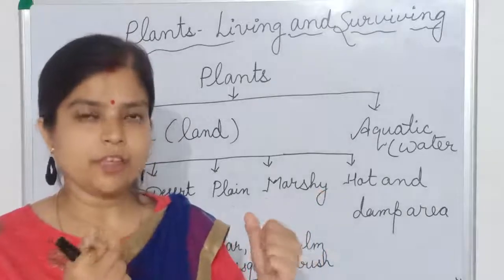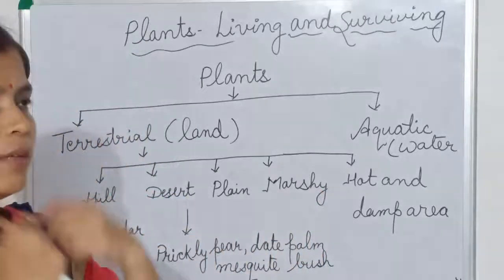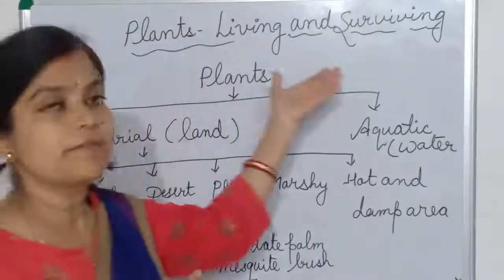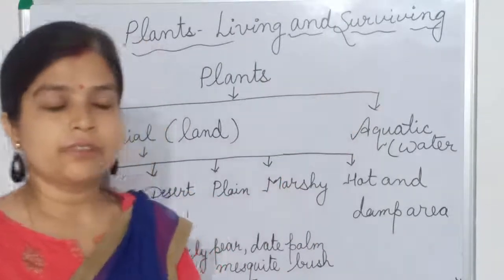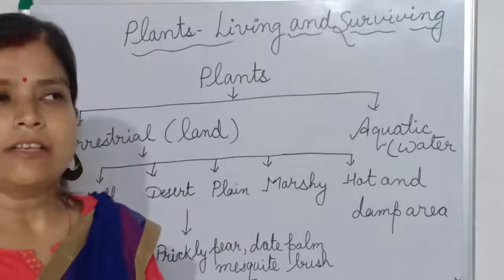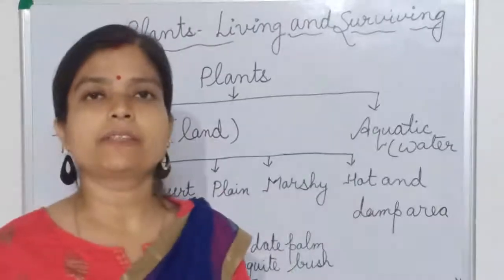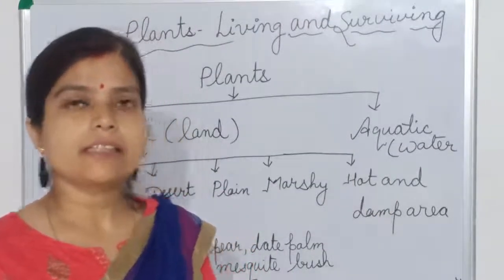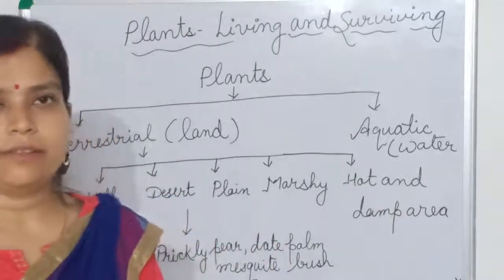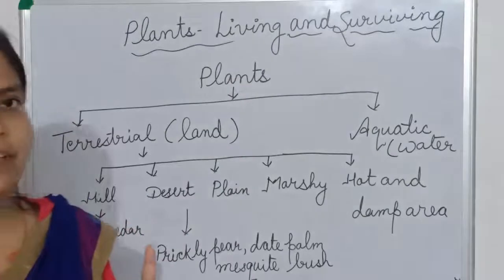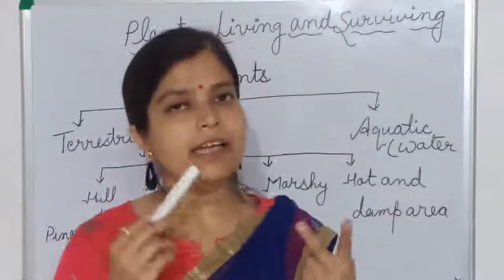They adopt some special character to enable them to survive. Here comes surviving, okay? To survive in that region, some special character develops in a plant. That special character is known as adaptation, okay? So the two new words we have learned here are habitat and adaptation.